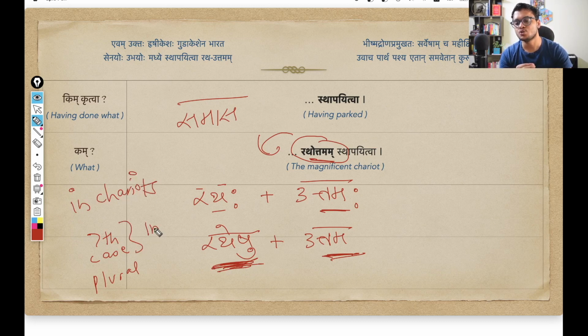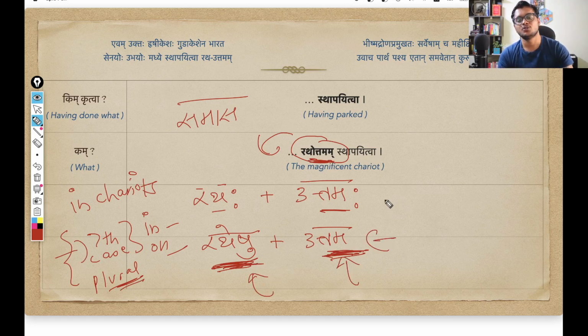The seventh case is used to denote in or on. But another use of the seventh case plural is when we want to show a comparison, that among all the chariots, this is the Uttam, this is the best one. So Ratheshu Uttama, that is Rathottamam. So you can either interpret it like this, or you can interpret it like this, as Ratha Uttam.